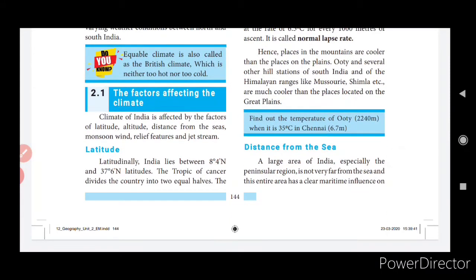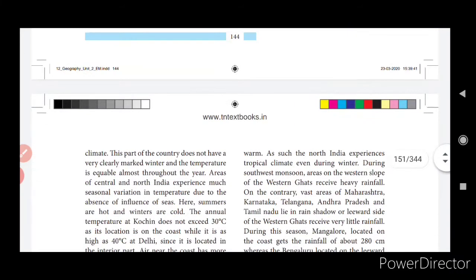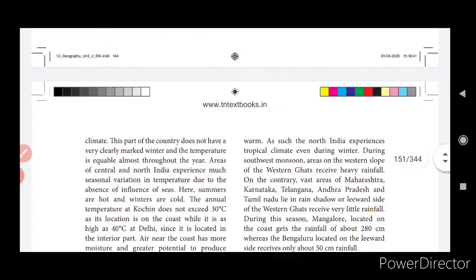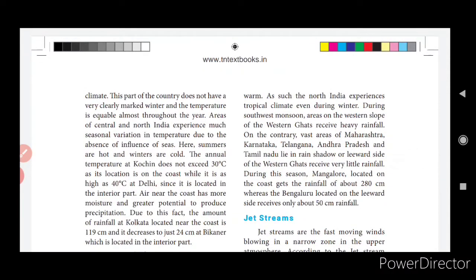Okay. Now the third factor is distance from the sea. A large area of land, especially the peninsular region, is not very far from the sea, and this entire area has a maritime influence on the climate. This part of the country does not have a very clearly marked winter and the temperature is equable almost throughout the year. Areas of central and north India experience much seasonal variation in temperature due to the absence of influence of seas.